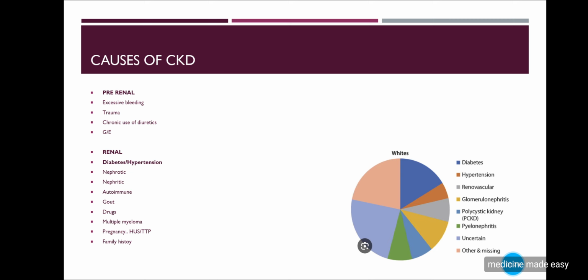Then you can ask about an increase in the uric acid levels which has caused joint pains, then any bone pains, then any family history of chronic kidney disease. For this you can ask if the patient has a family history of polycystic kidney disease, because that is also very common in causing chronic kidney disease. Then any recent pregnancy, if the patient is going towards HUS or TTP, you have to cover that also.